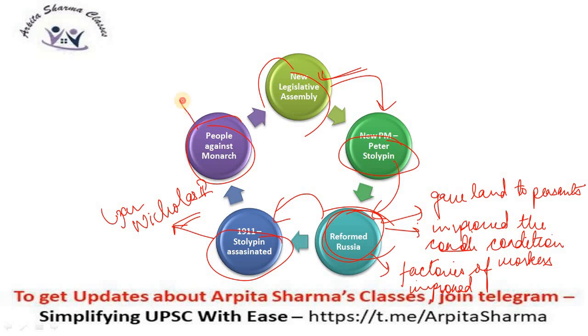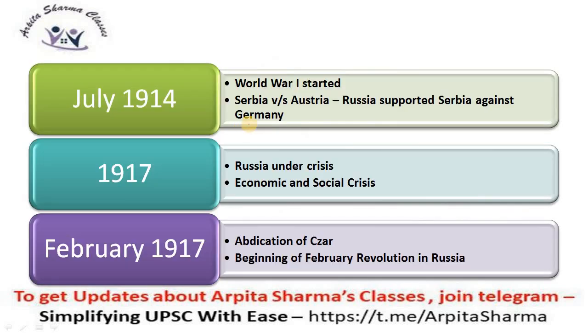People question that Tsar Nicholas II was in front of Stolypin, but nothing happened to Tsar Nicholas, and Stolypin was killed. They realized that it was a conspiracy of Tsar Nicholas II against Stolypin, and hence they had a conflict against the monarch. As a result, in July 1914, World War started globally. This is not in Russia, but at the world level, at the international level, World War I started.